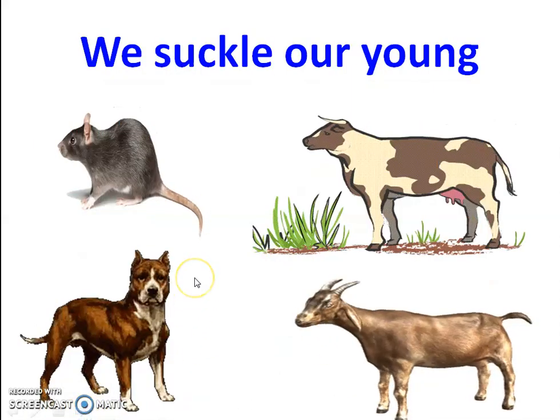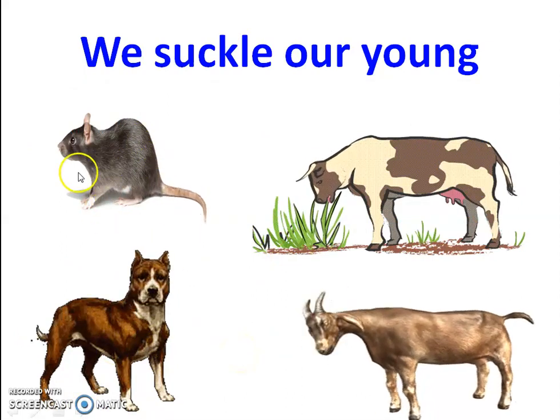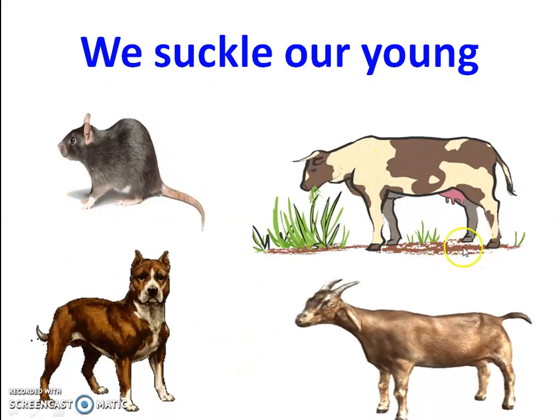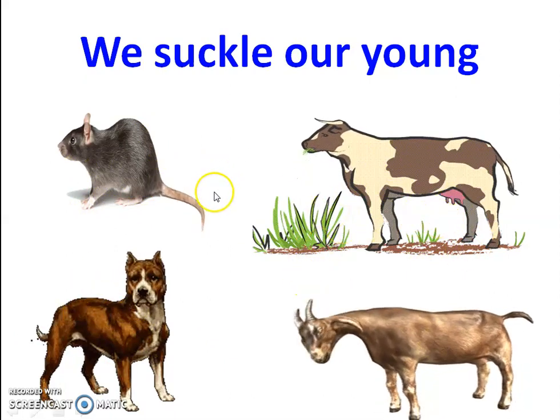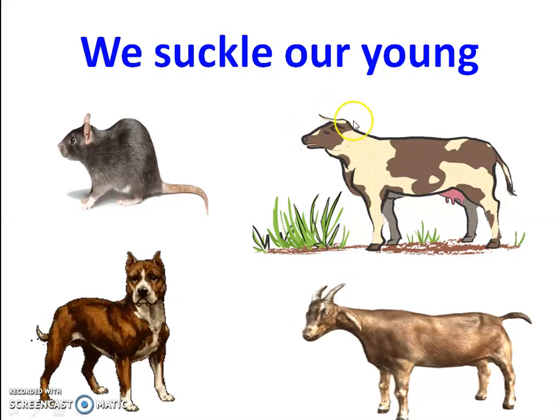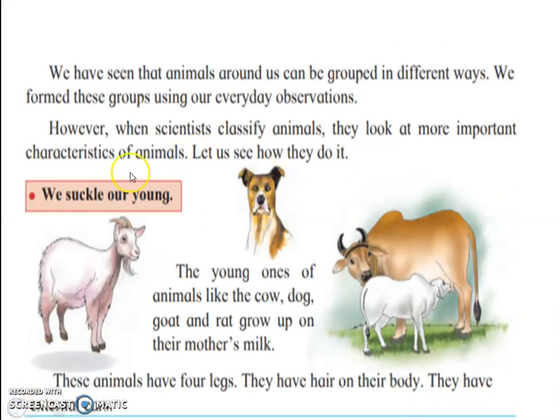Here you can see these animals, they have 4 legs. Each animal has 4 legs, hair on their body, and they have external ears. Their ears are external. But the most important thing is that they grow up on their mother's milk. We suckle our young ones means the animals which grow up on their mother's milk are called the suckle our young ones.